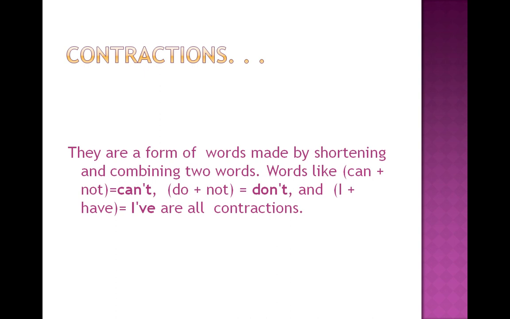And there are many more examples of contractions. They're also known as short forms. We can call them either contractions or short forms. Let's move on with the examples.